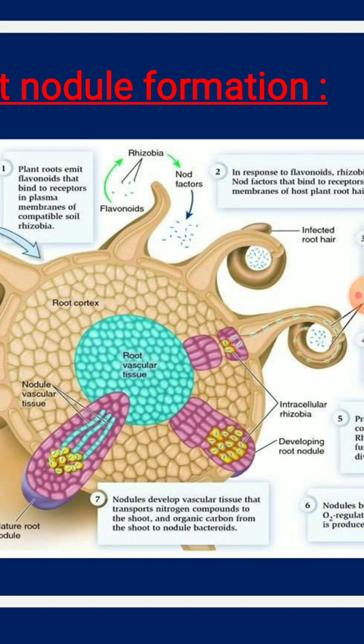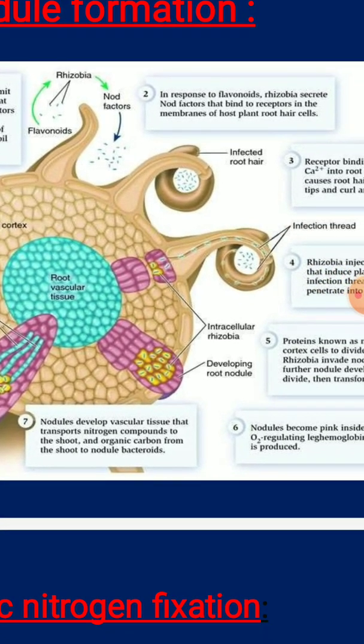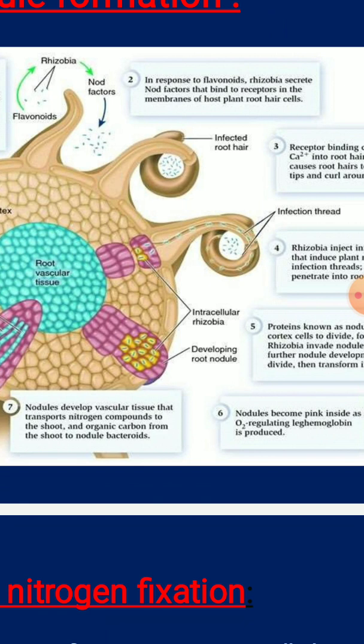So in response to these flavonoids, what is going to happen here? The rhizobia secrete the nod factors. So those nod factors will go and bind to the receptors in the membranes of the host plant root, mainly the hair cells, right? You can make out here.